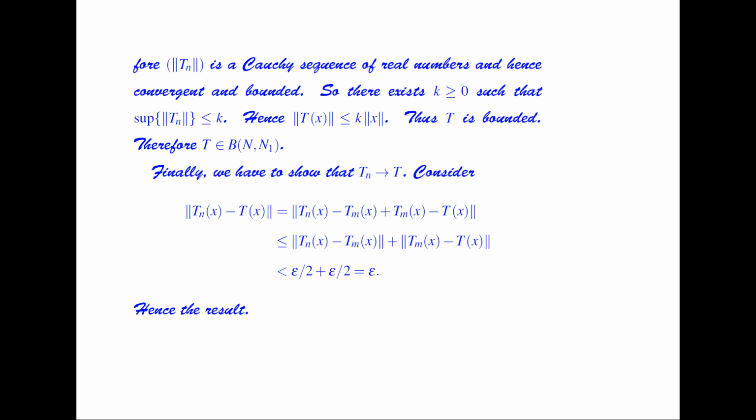Now finally we have to show that Tn converges to T. Consider the norm of Tnx minus Tx, which is equal to the norm of Tnx minus Tmx plus Tmx minus Tx. So by the property of a norm, this is less than or equal to the norm of Tn minus Tm plus the norm of Tm minus T, which is less than epsilon by 2 plus epsilon by 2, equal to epsilon, and hence we get the result.